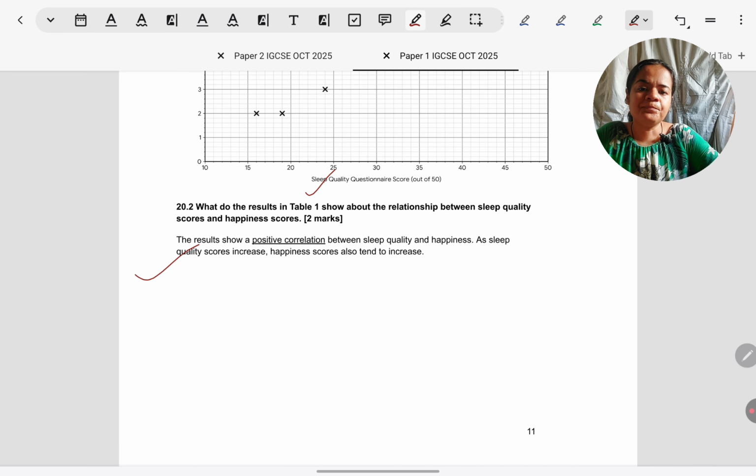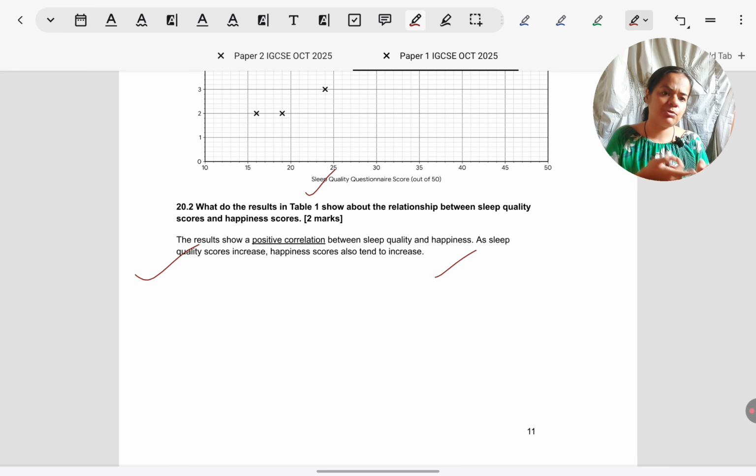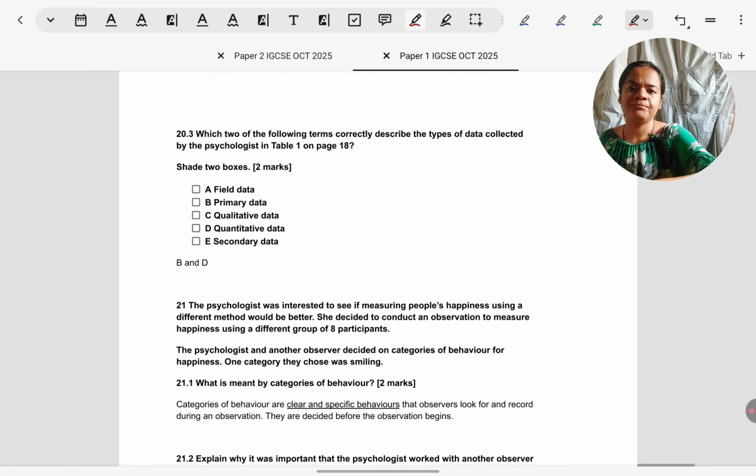Then they've asked what the table shows, meaning they're asking for a conclusion or interpretation, like an inference. So don't just repeat the results: this participant got this much, that participant got this much. What are you able to conclude about the correlation between happiness and sleep? They're asking for that in this question, so make sure you write that. A positive correlation is emerging, of course, because the scatters are going upward. That's clear on the table also. As happiness is increasing, sleep quality is increasing. So just specify clearly positive or direct correlation and explain in words also what it means for the second mark. As sleep quality improves, happiness scores improve.